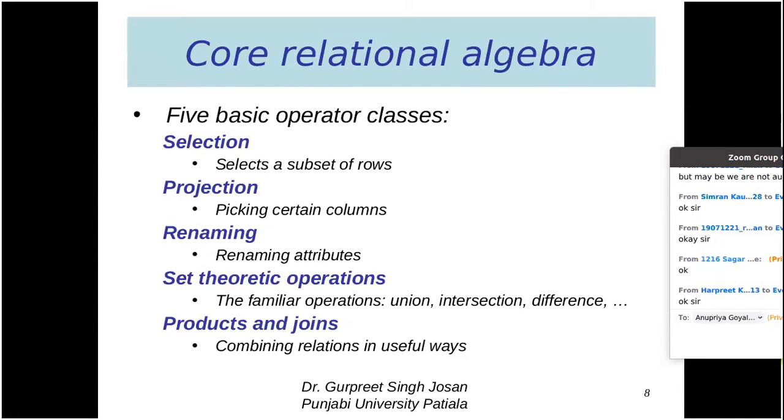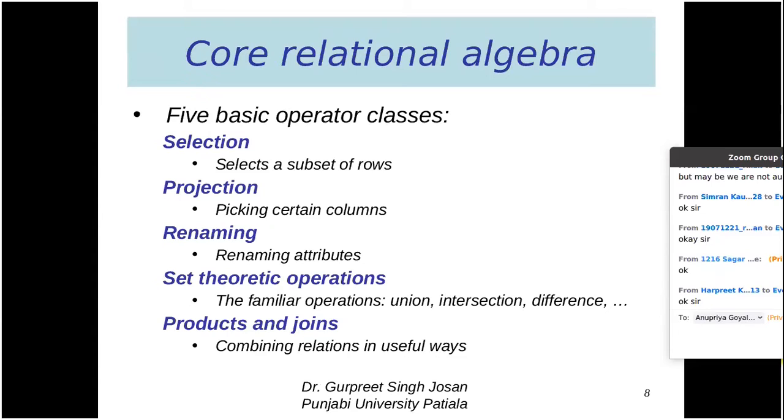Then coming to core relational algebra. In the core algebra, we have five kinds of operators. One is selection, the second is projection, the third is renaming, the fourth is set theoretic operations, and the fifth is products and joins, which is a widely used operation. The very first is selection.